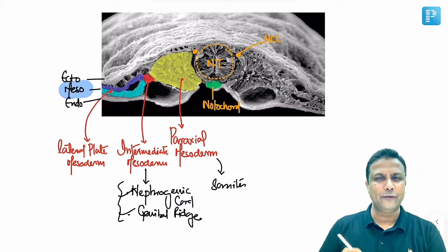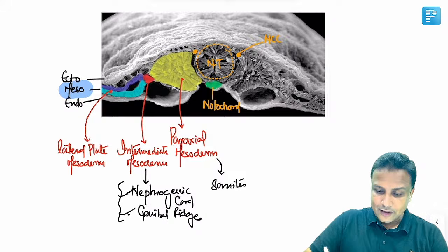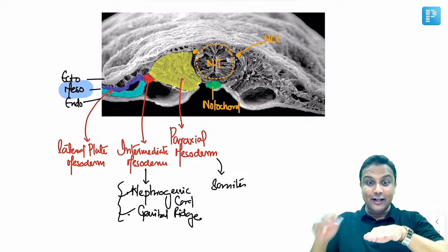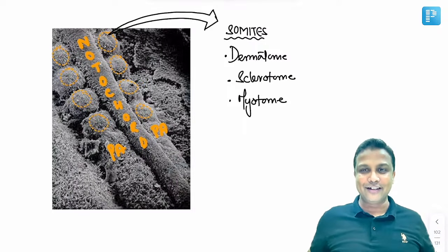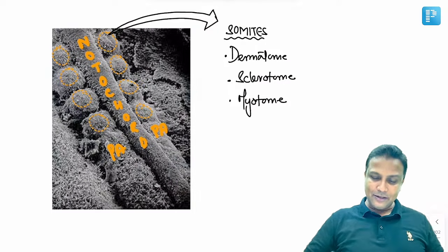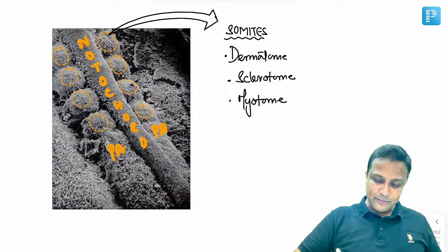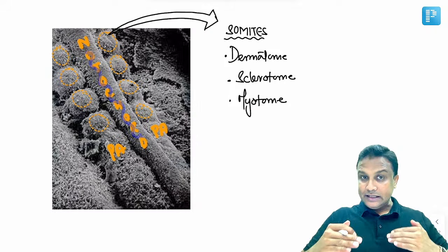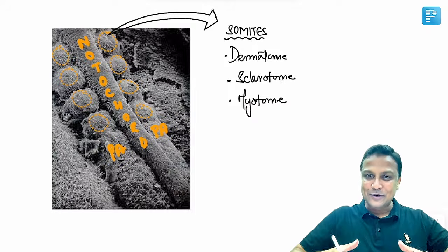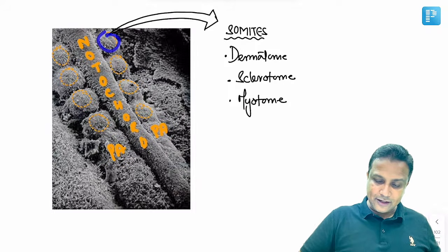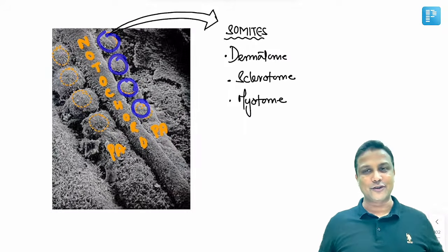Now paraxial mesoderm, it is the one which is going to become your somites. And I'll show you one beautiful picture. Look here. We are going to remove this ectoderm. What will we do? We'll remove the ectoderm from the top and look from above. So when you see from above, this is how the diagram looks. So we removed the ectoderm from the top. Now in the middle you have the notochord here. On either side of the notochord there is paraxial mesoderm.